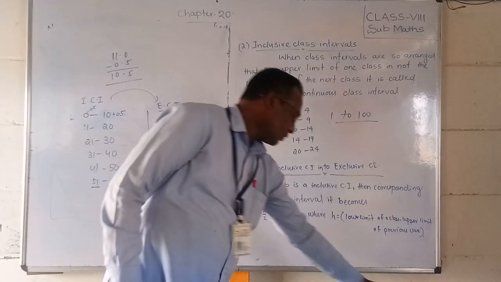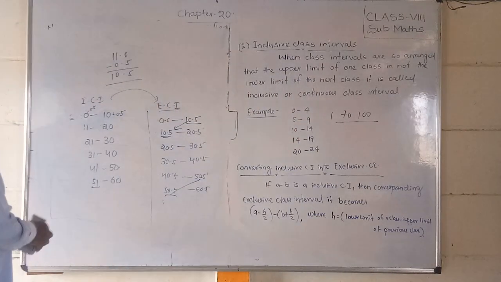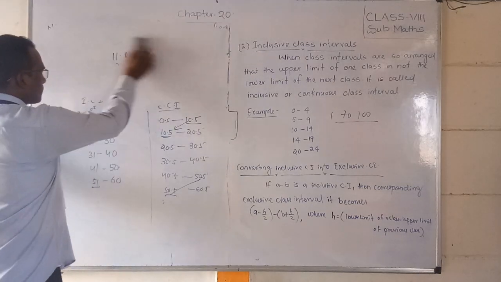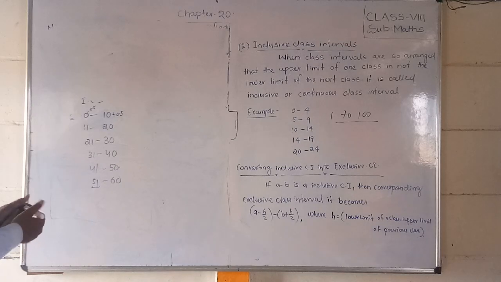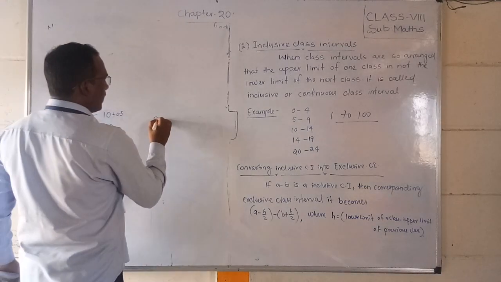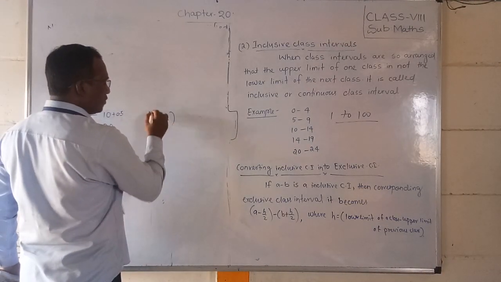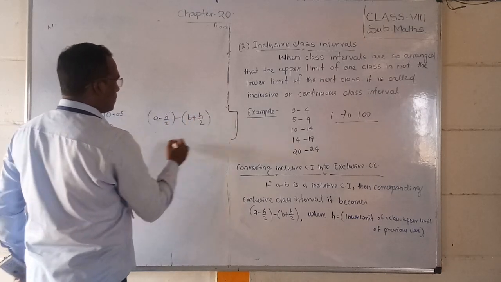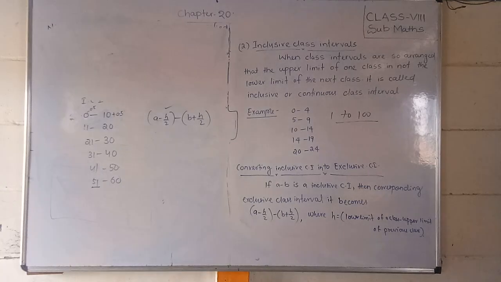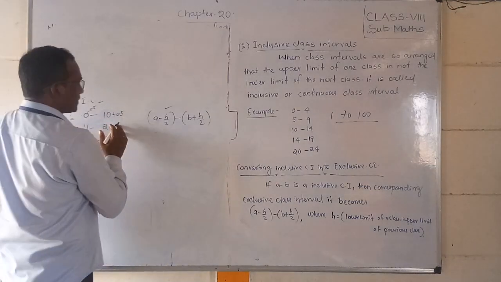Okay. Now students, there is one formula also that I have written, so you can easily understand. I have written a minus h by 2 dash b plus h by 2. What do we mean by h? In these classes, what is h?